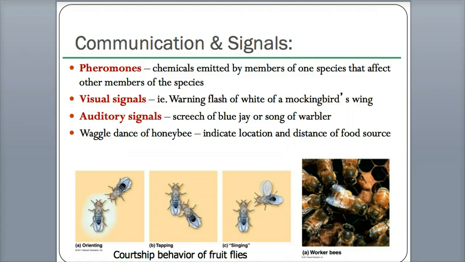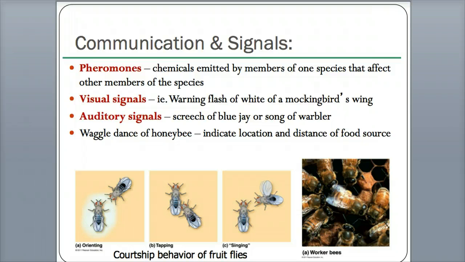An example of pheromones, if you see in the bottom left corner, is fruit flies. There's a 3-step process in the courtship behavior. If a male is really liking this female, this is how they do courtship for the fruit flies. You see this fly with this halo. It's releasing chemicals into the air. It's releasing pheromones. These pheromones attract males, so the one on the top right is now attracted because he gets that scent or chemical.